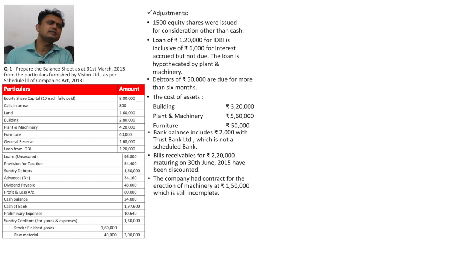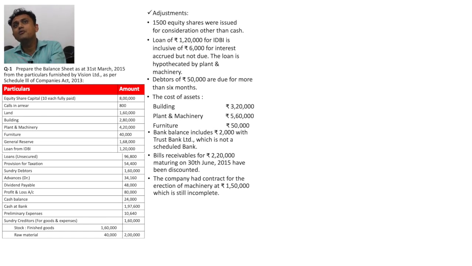First of all we focus on the adjustments. In the first adjustment, 1500 equity shares were issued for consideration other than cash. So amongst the 8 lakh equity shares, 1500 equity shares were issued for consideration other than cash.